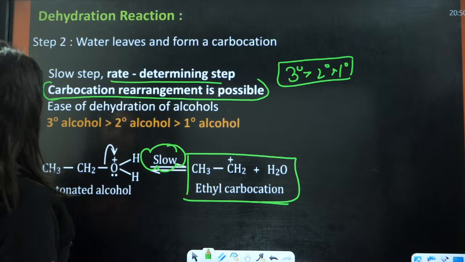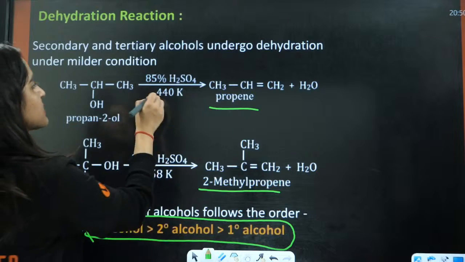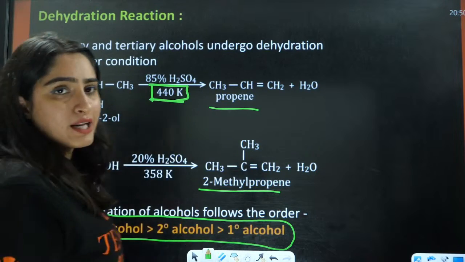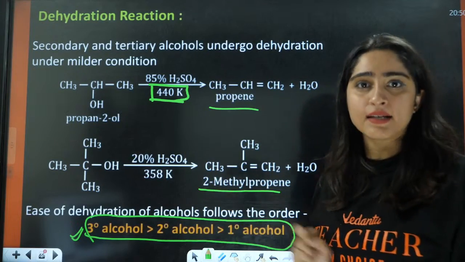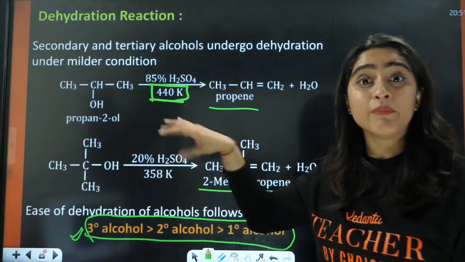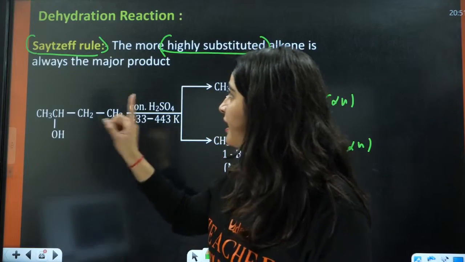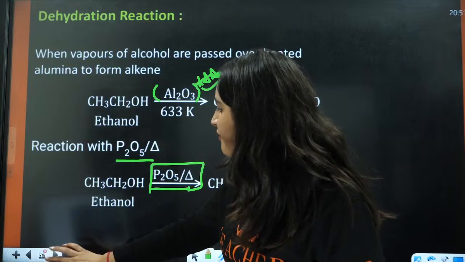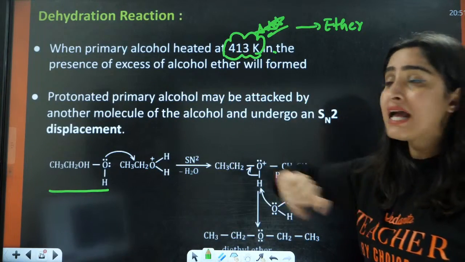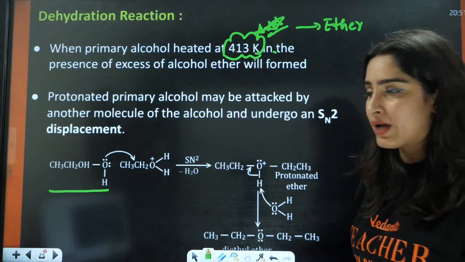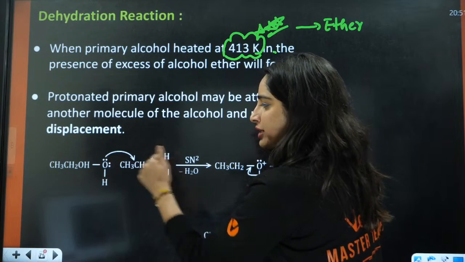And in this case, you heated it at 440 Kelvin. You had the formation of alkene in this case, right? If you do not have any dehydrating agent and it is heated at 413 Kelvin, that is going to form ether, because this is electron rich, this is going to attack on this.